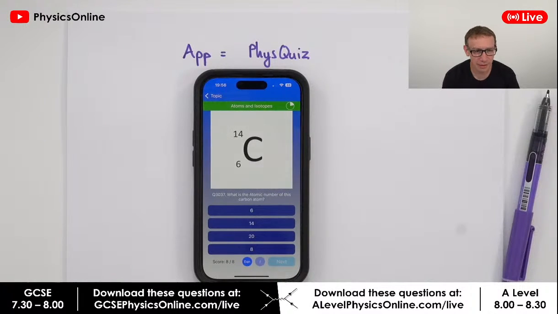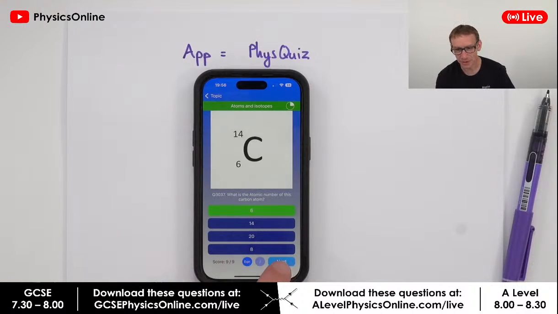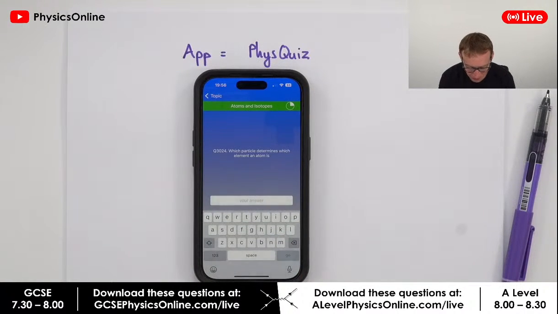What is the atomic number of this carbon atom? What is the atomic number? Is it 6, 14, 20, or 8? The atomic number is 6. Well done, people. Everybody's getting the correct answer there.